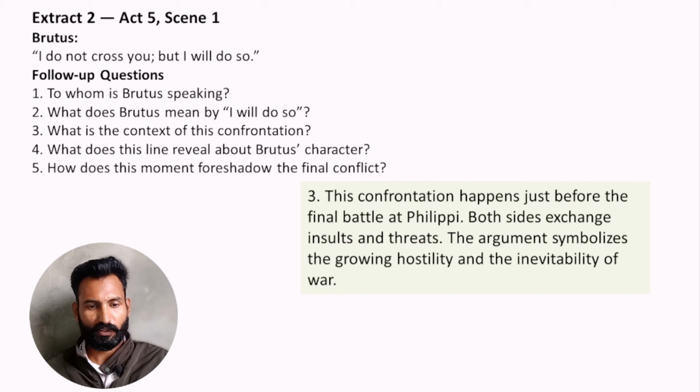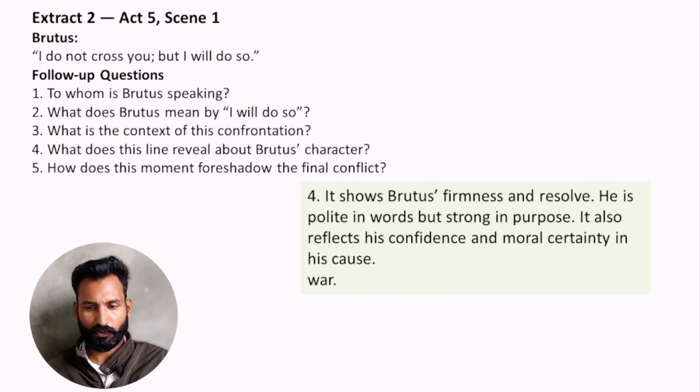Next question: what does this line reveal about Brutus's character? It shows Brutus's firmness and resolve. He is polite in words but strong in purpose. It also reflects his confidence and moral certainty in his cause.